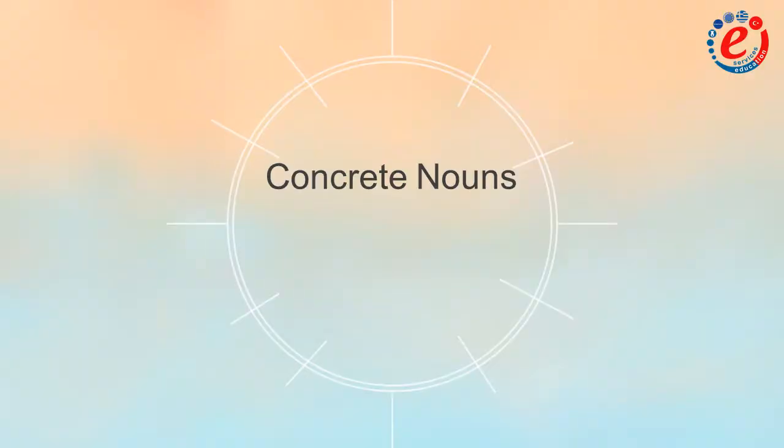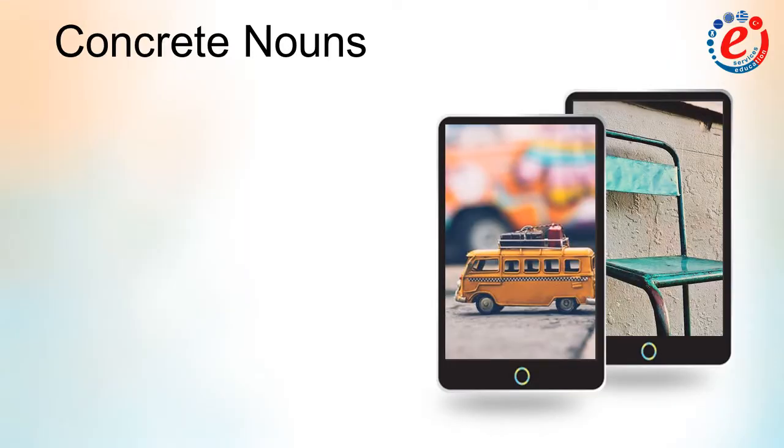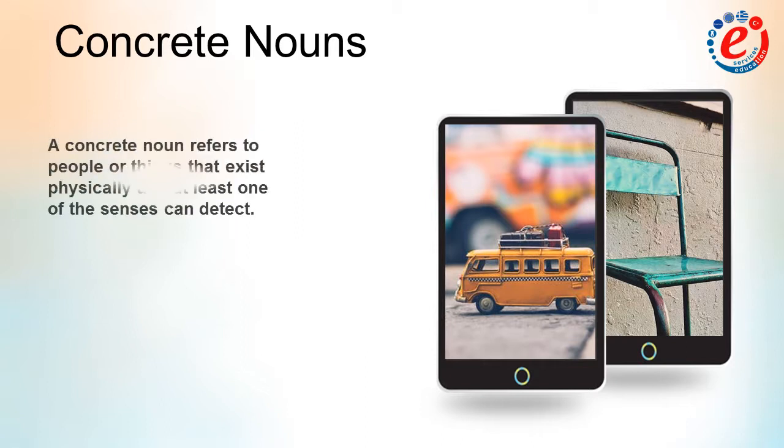Another category of nouns are the concrete nouns. A concrete noun refers to people or things that exist physically and at least one of the senses can detect. They are all around us. We can see them, we can touch them, feel them, or taste them. Such examples are table, chair, car, orange, apple, glass, sparrow, and many, many more. Let's move on to another category.